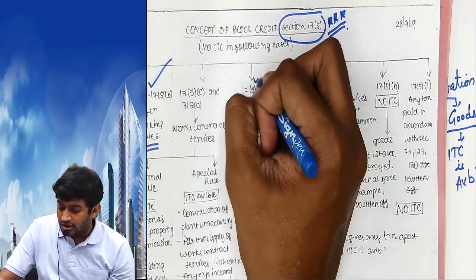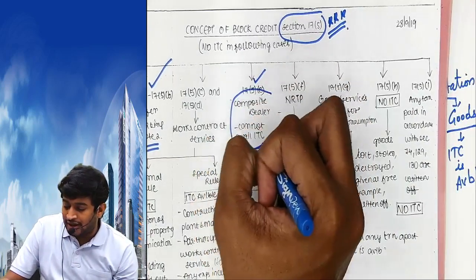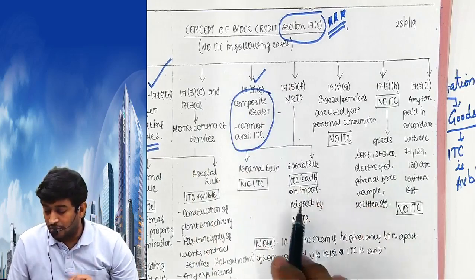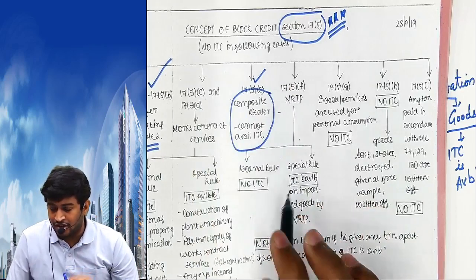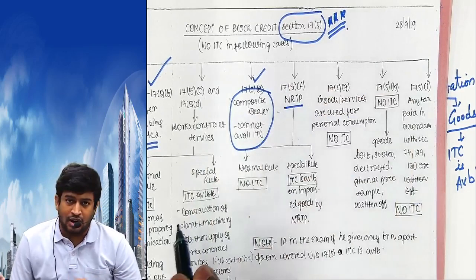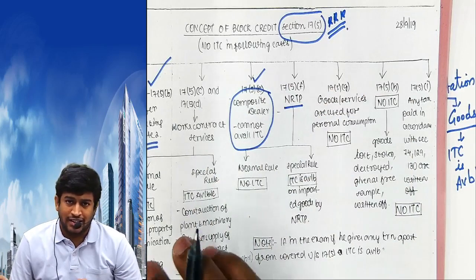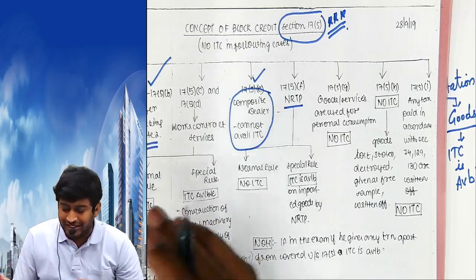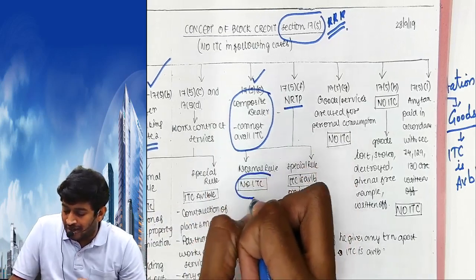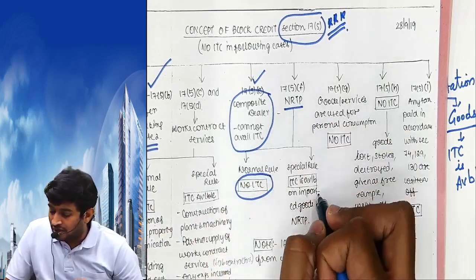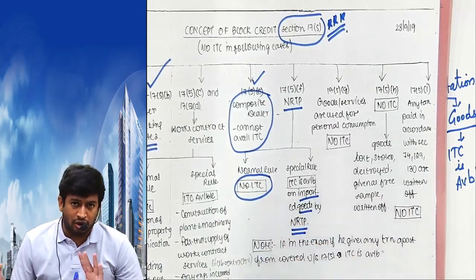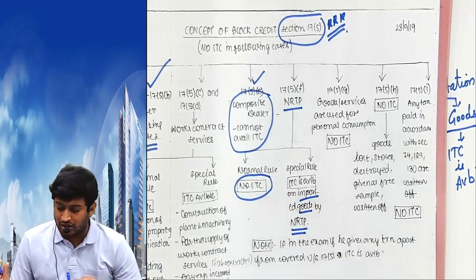We already know this. Composite dealer cannot claim input tax credit. I need not tell you that. Composite dealer cannot claim input tax credit. NRTP, non-resident taxable person. Exhibition in Gujarat, but that fellow is coming from UK for the exhibition. General rule, no input tax credit. Special rule, if it's an imported good, he can claim input tax credit. Normal rule, no, but if it's an imported good, yes.